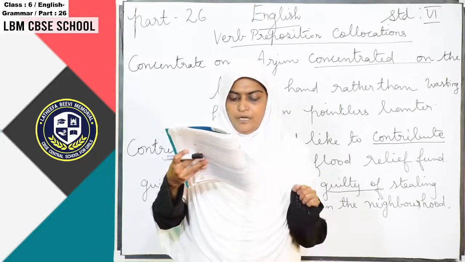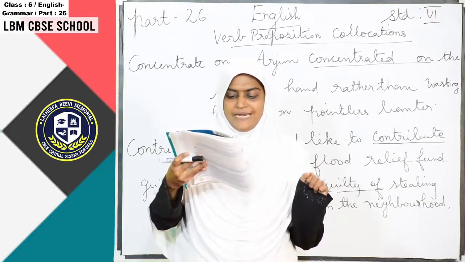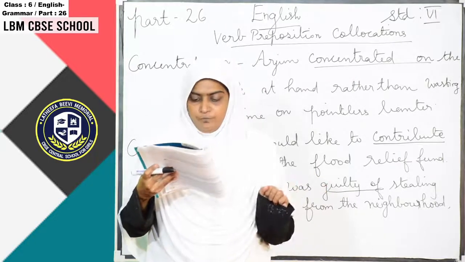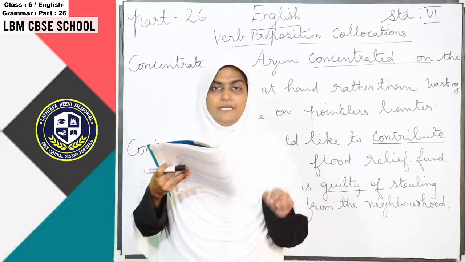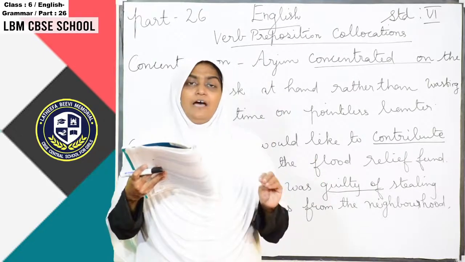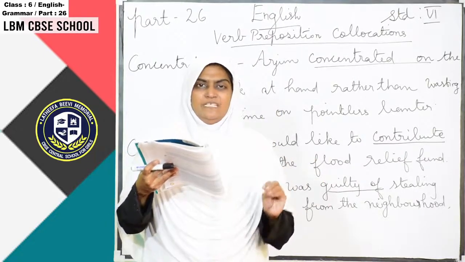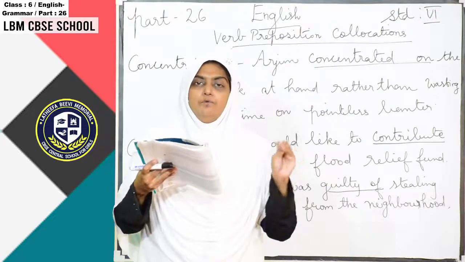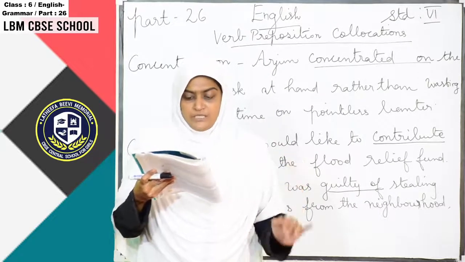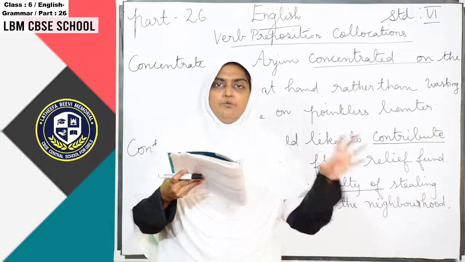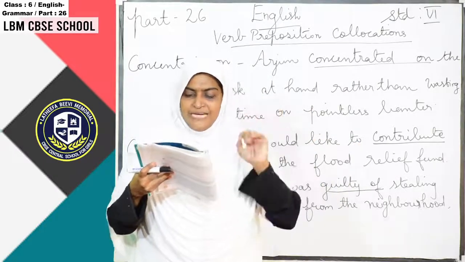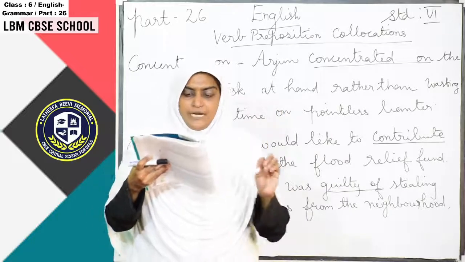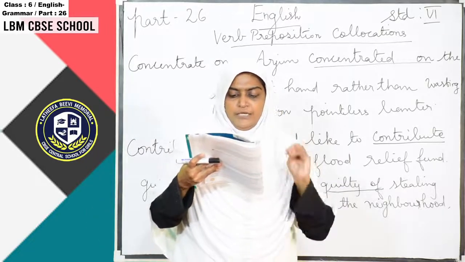That is page number 67. Identify the incorrect verb preposition collocations in the sentences and correct them. They have given errors, meaning incorrect verb prepositions in the sentence. You have to remove the wrong word and add the correct verb preposition in the sentence.